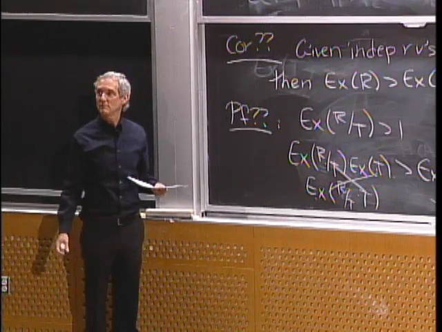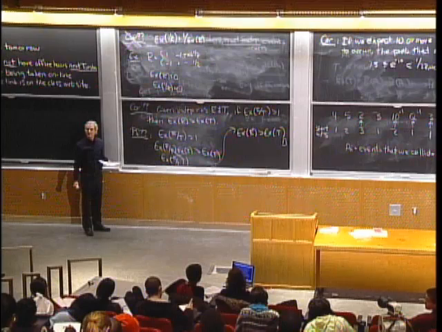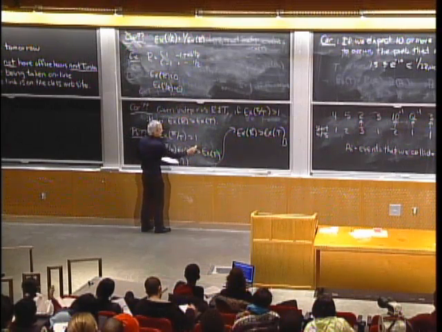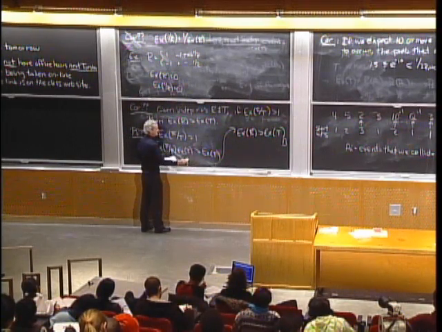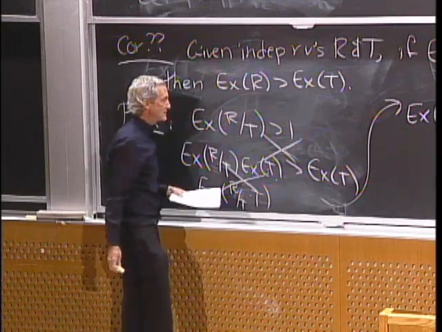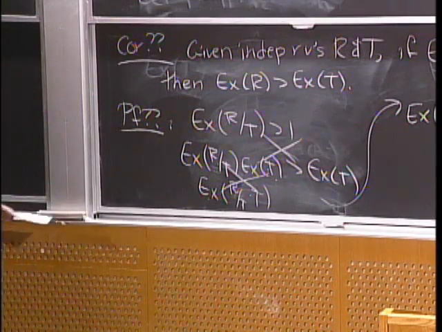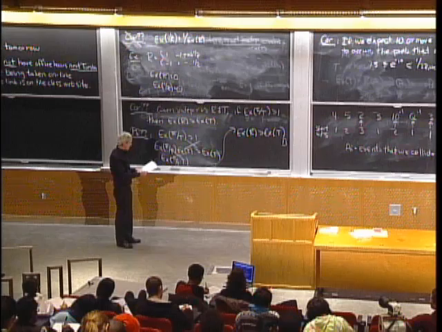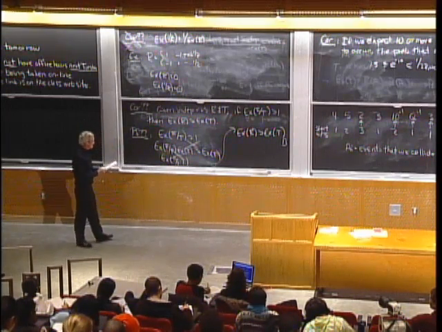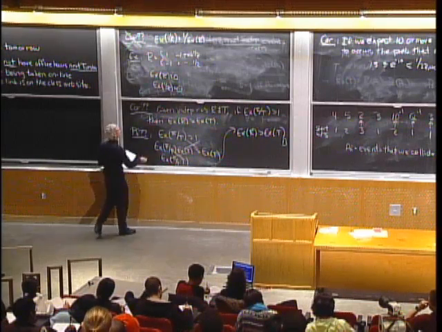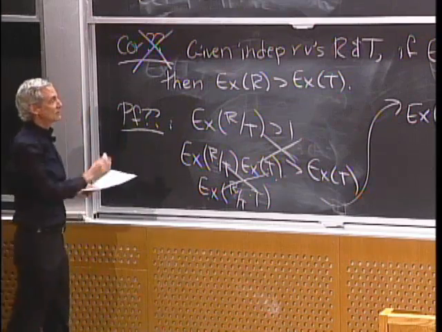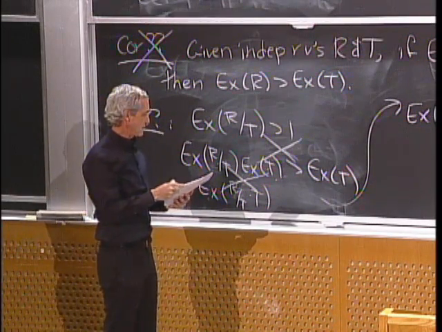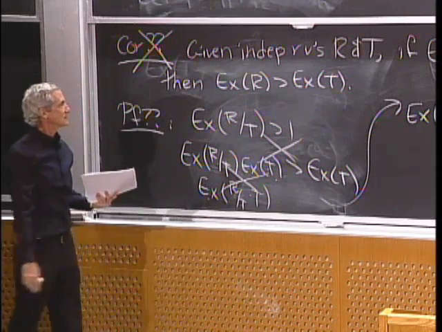Anybody see another problem? Yeah. If the expected value of t is negative, I would end up doing that. So that step's wrong. So basically, this is a pretty lousy proof. Every step is wrong. So this is not a good one to use. And in fact, the theorem is wrong. Not only is the proof wrong, but the result is wrong. It's not true. And we can see examples. We'll do some examples in a minute.